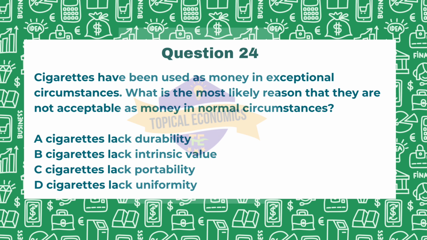Option D, that they lack uniformity. Again, cigarettes can vary by brand and type, but this inconsistency is less impactful than issues related to their durability. So the correct answer for this is option A, as it is the most accurate reason why cigarettes are not acceptable as money in normal circumstances.